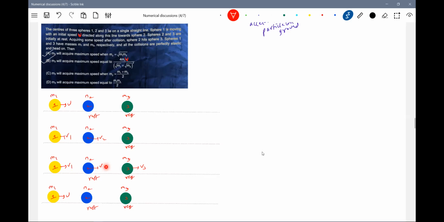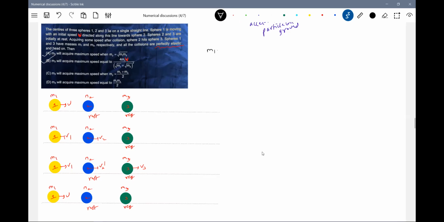So this will be V2 dash. M3 will acquire maximum speed; I think that was the condition that is asked. So let me apply the conservation of linear momentum. I think that's the only thing which will help us a lot. Look, all the collisions are perfectly elastic. I think this word is also very important.